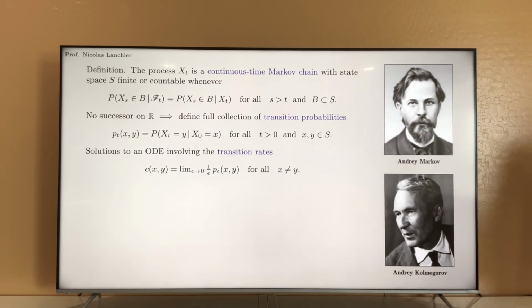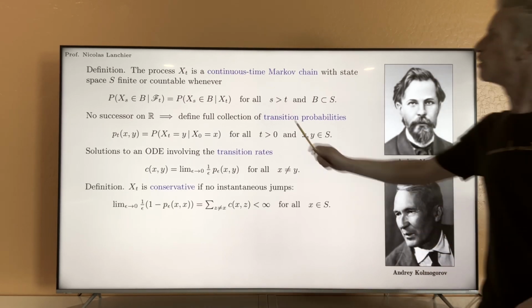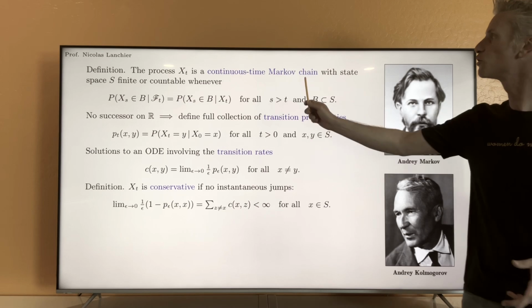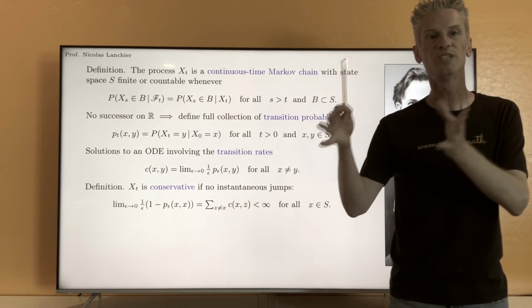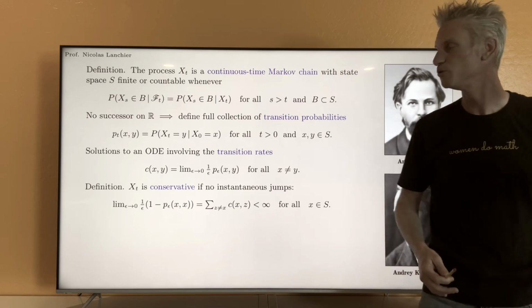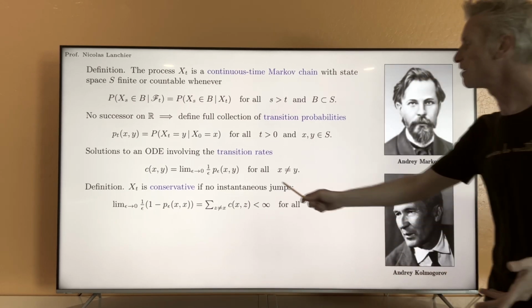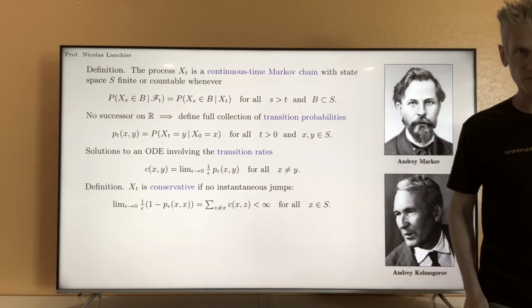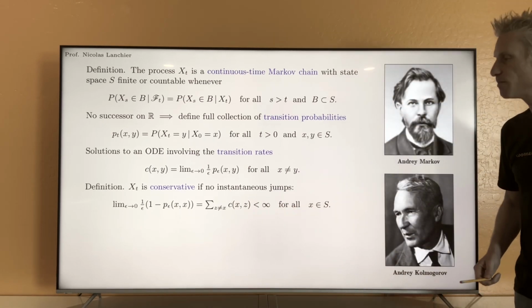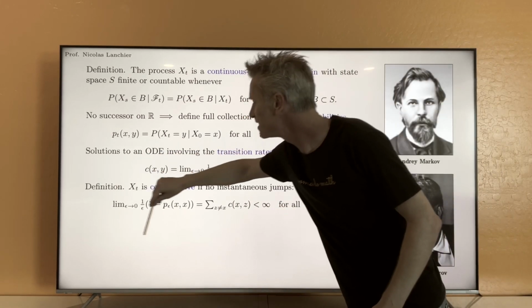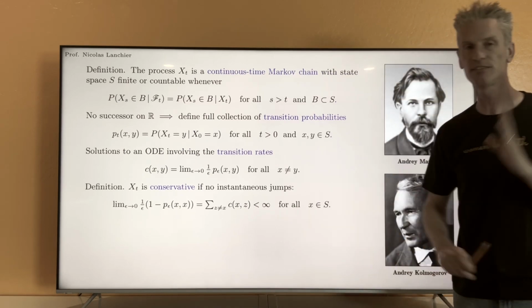Okay, and so that brings us to the next definition. We are going to say that the continuous time Markov chain Xt is conservative. That's going to be our assumption during this video if we have no instantaneous jumps. And the way you formulate that mathematically is by saying that this limit here exists and is finite.